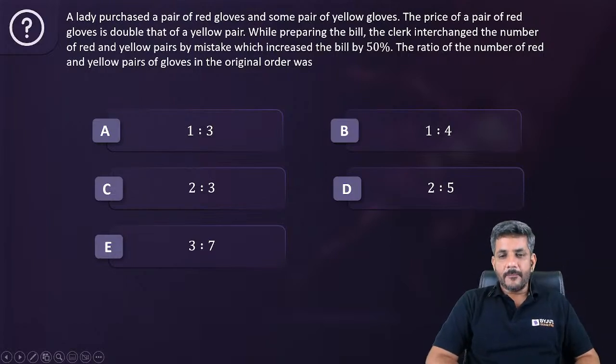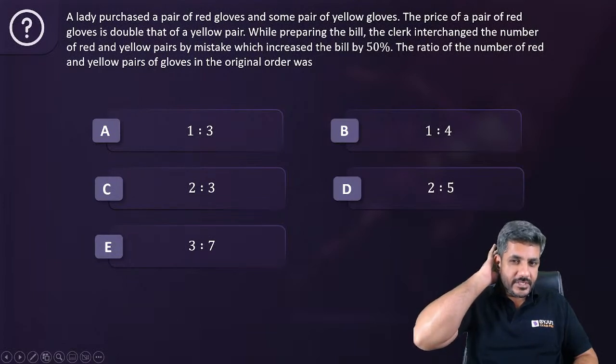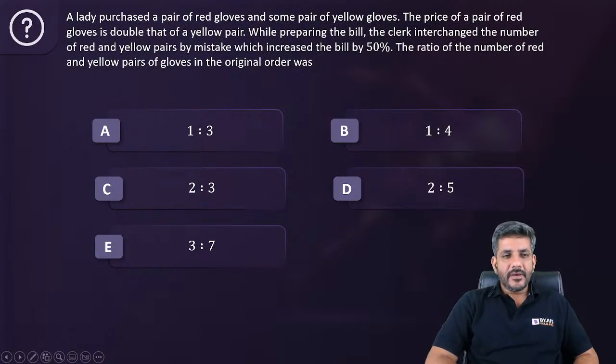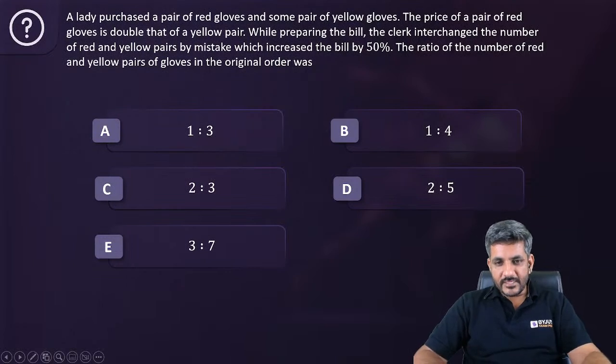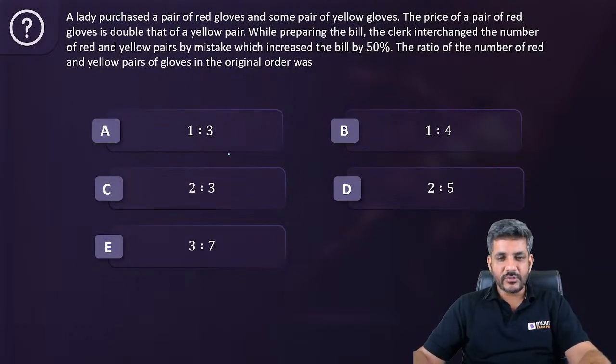Let's start doing it. A lady purchased a pair of red gloves and some pair of yellow gloves. The price of a pair of red gloves is double that of a yellow pair. While preparing the bill, the clerk interchanged the number of red and yellow, which increased the bill by 50%. The ratio of red and yellow pair of gloves is what? So I see Sanket is answering C, Nihar is answering D. Let's have a look at the solution now.